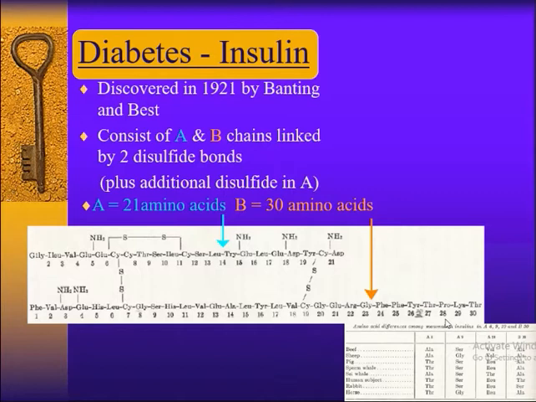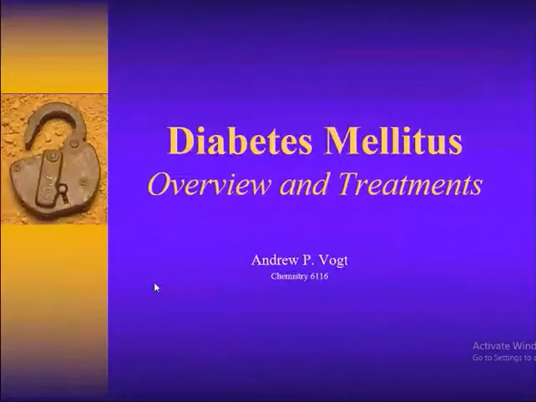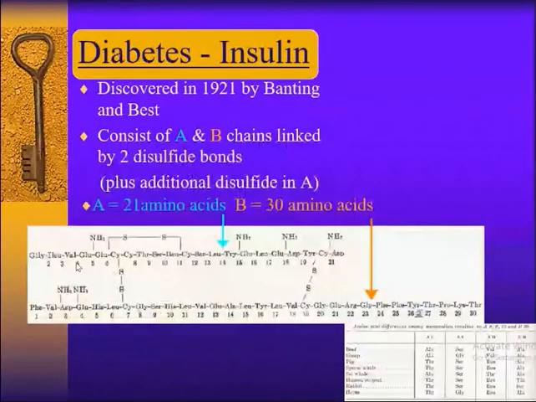Then yesterday I discussed that insulin consists of A and B chains linked by two disulfide bonds. Now this is the actual structure of insulin. These are the A chain and B chain, and there are two interchain disulfide bonds and one intrachain disulfide bond. There are three disulfide bonds.